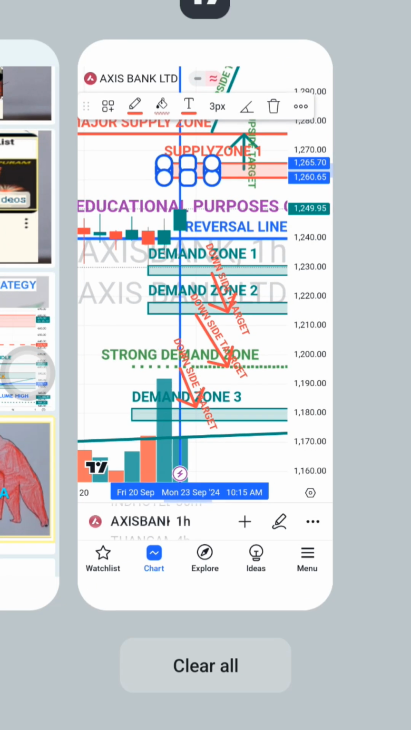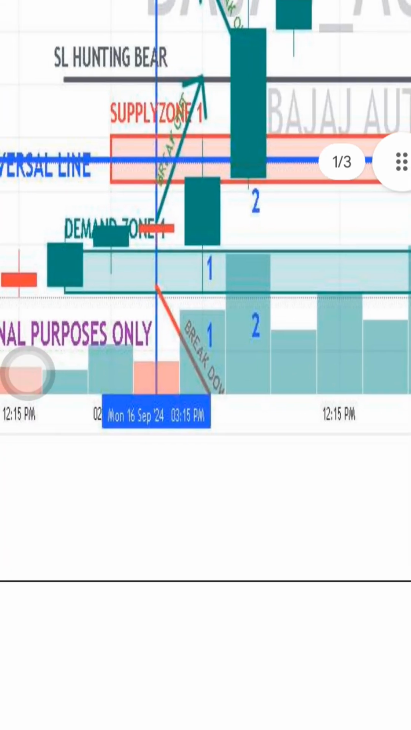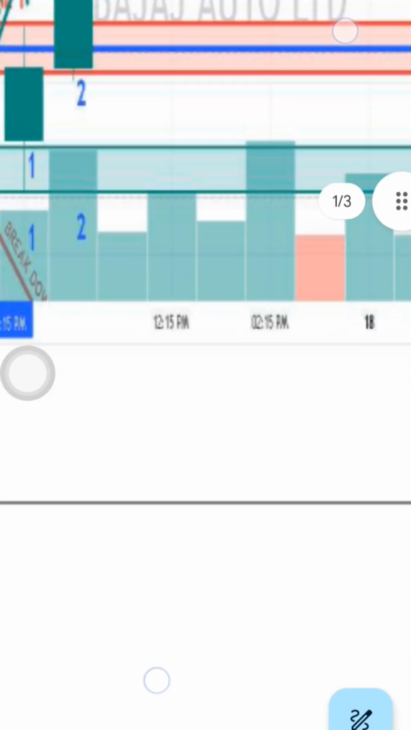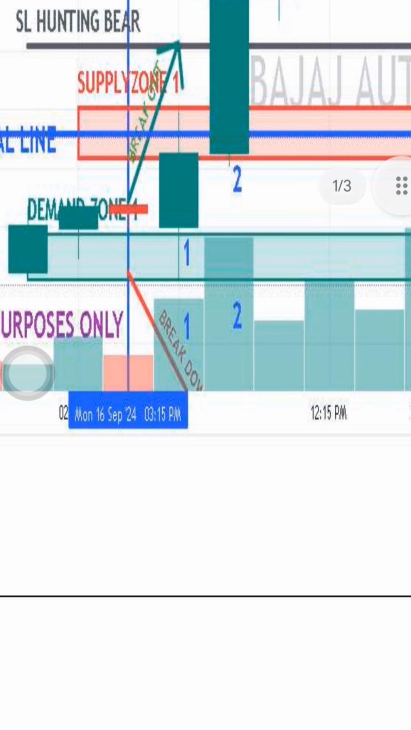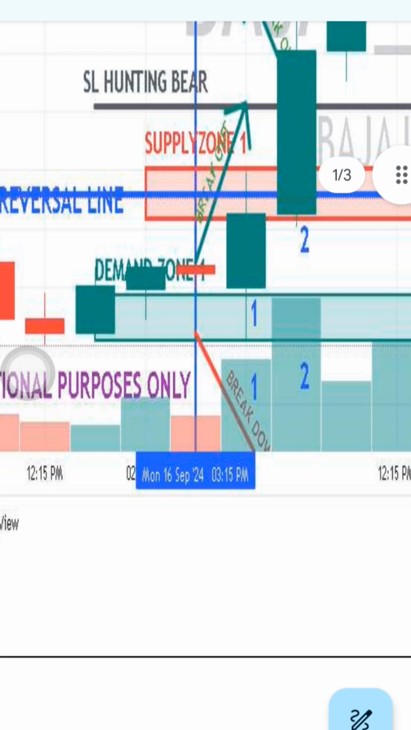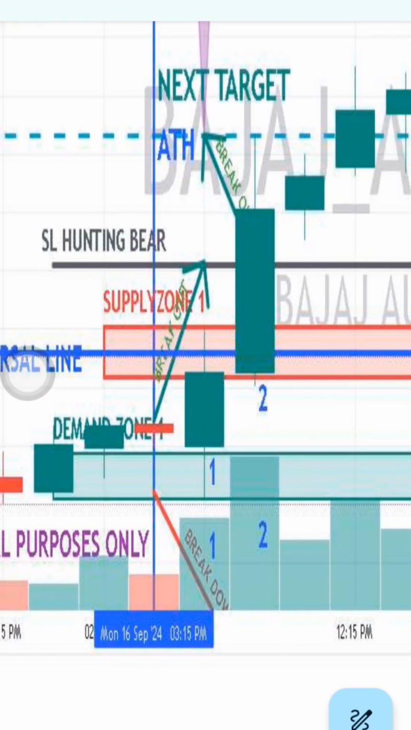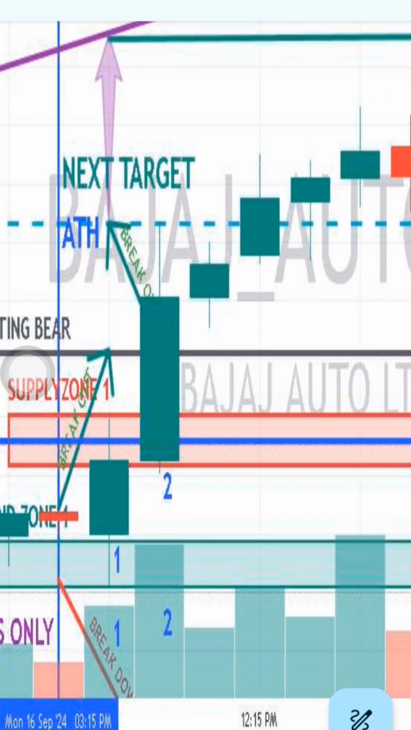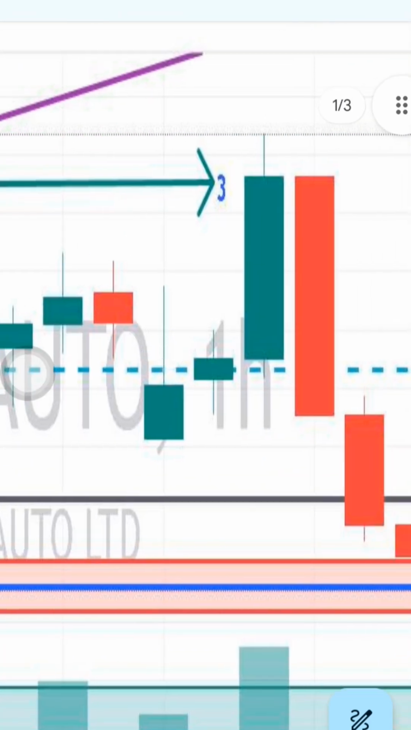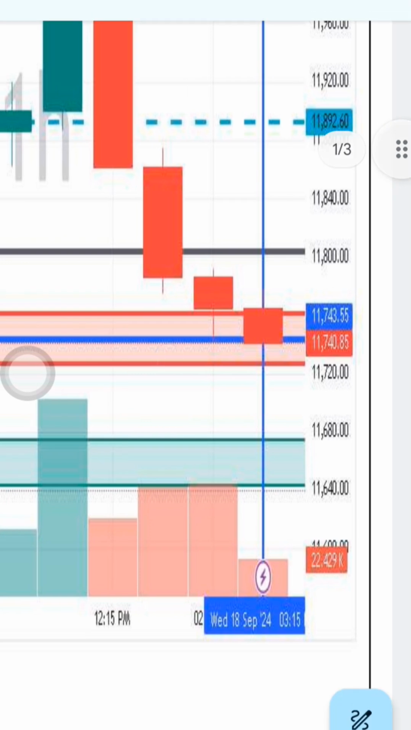Now with a live example, whatever I have given already, you can see this video I released on Monday 16th. Bajaj Auto, you can see at my demand zone 1, Bajaj Auto took support. You can see the breakout above my supply zone 1. But in the next candle, if you see, it gave a breakout and the stop loss hunting bear line was also taken out, and then it went to the previous all-time high, and I gave a target 3. In the next days it went to 3, you can see that level, it almost reached it, and again it came back and took support at my reversal line.